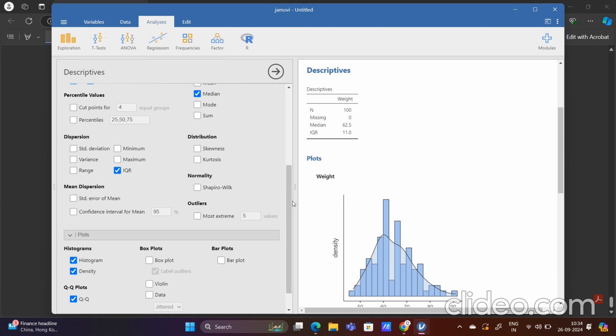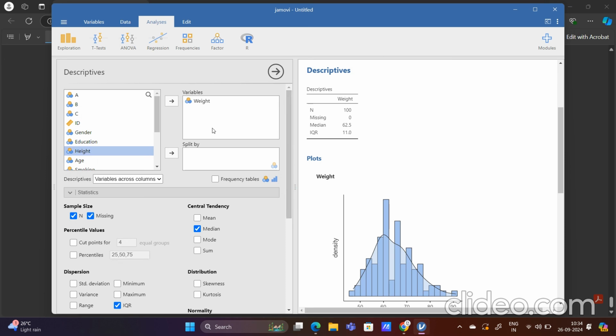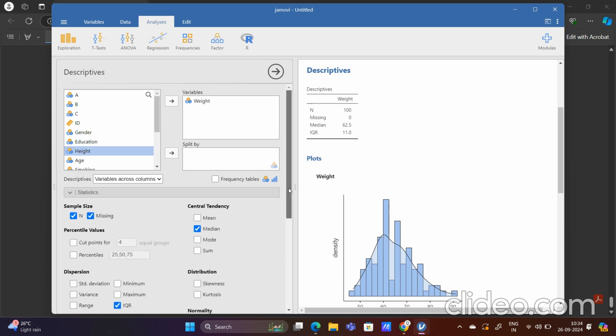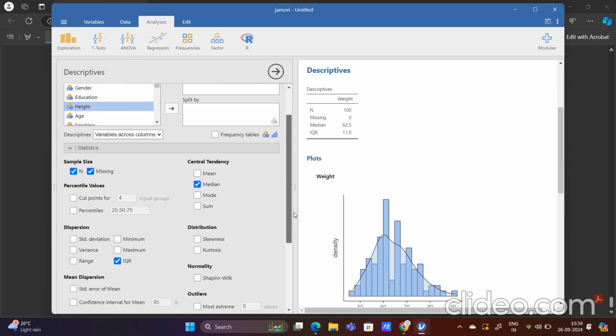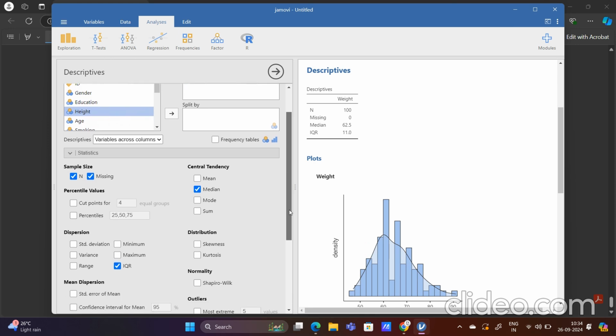So if it is looking like a normal distribution, then what type of method will we apply with this weight? If weight is normally distributed, the measure of central tendency will be nothing but mean.